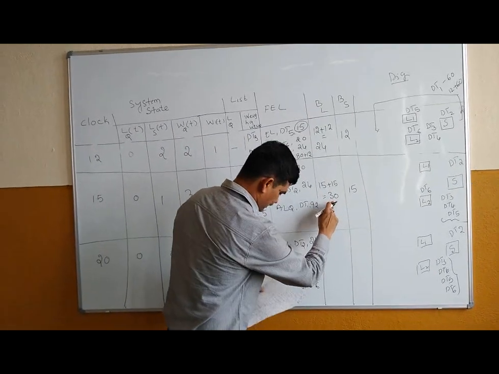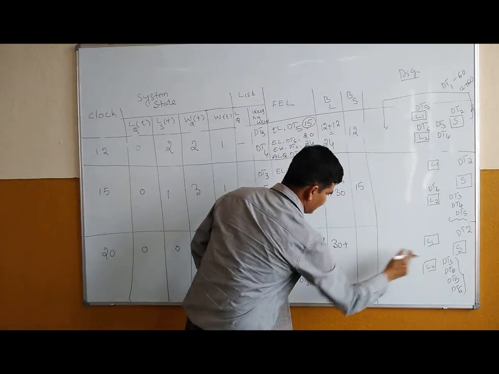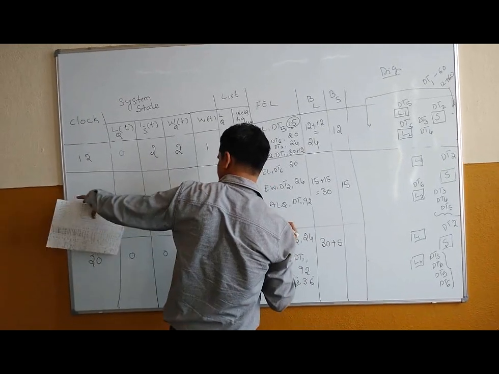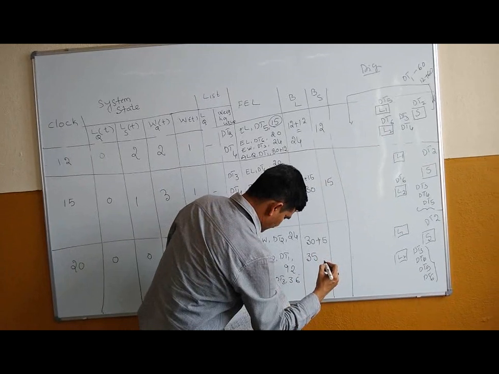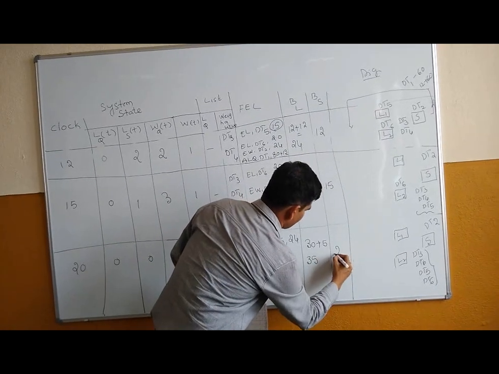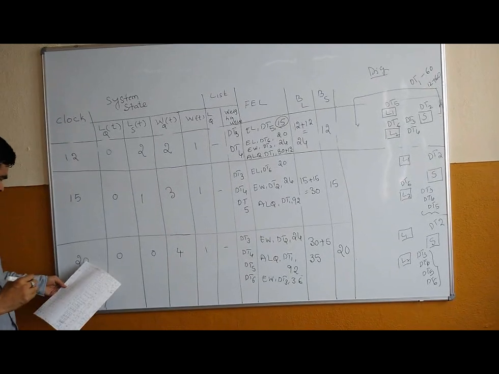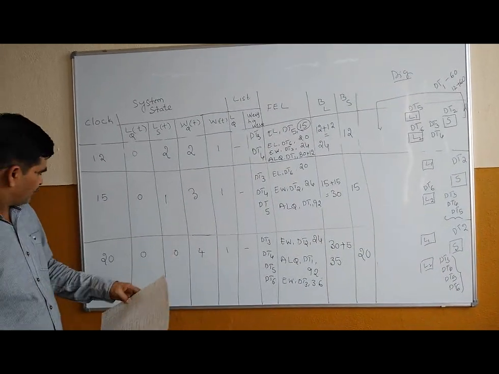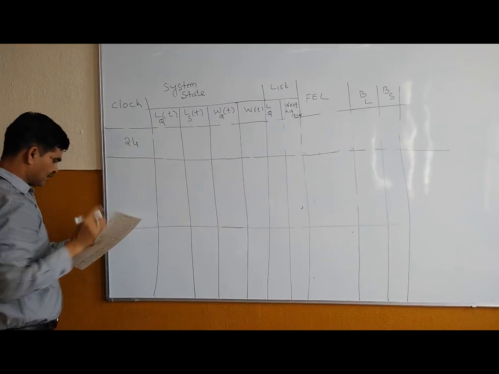So this is 30, both loaders were busy, and from here only dt2 was busy for 5 minutes, from 15 to 20 minutes, so which is 35, and the server is busy for another 5 minutes. So this is what at t is equal to 20, where EW at t is equal to 24.